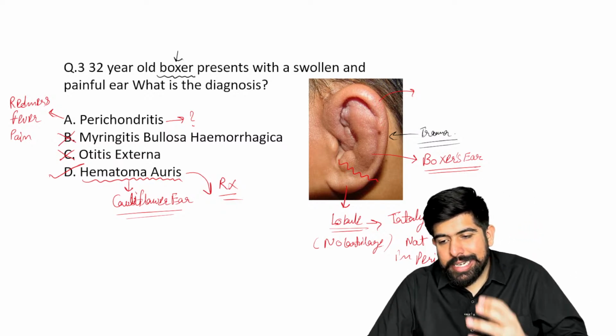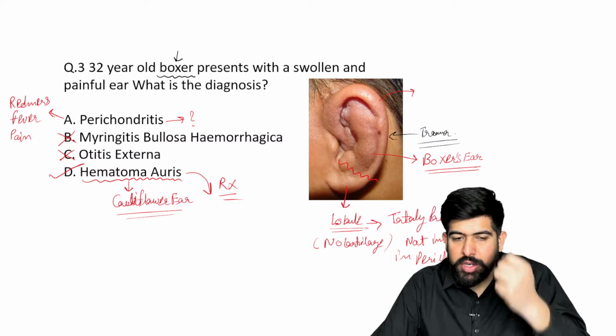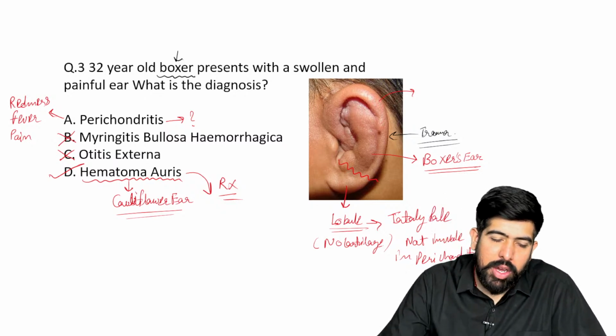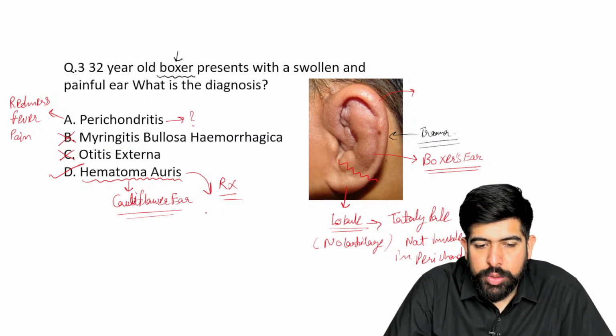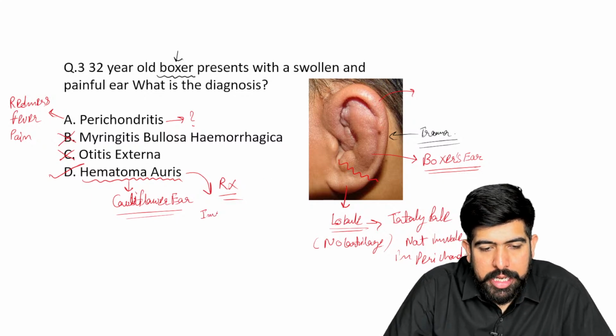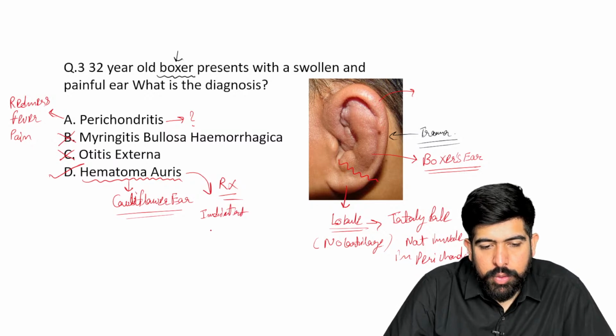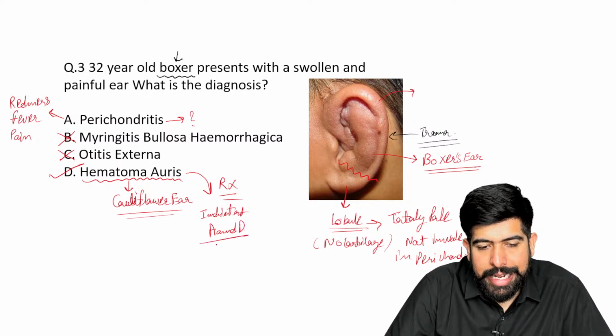As clearly mentioned, perichondritis is inflammation of these areas. Of course, there will be no involvement of the lobule. Very good, guys. What will be the treatment? Immediately, we have to do, please write it down, immediate aspiration and drainage, I and D.